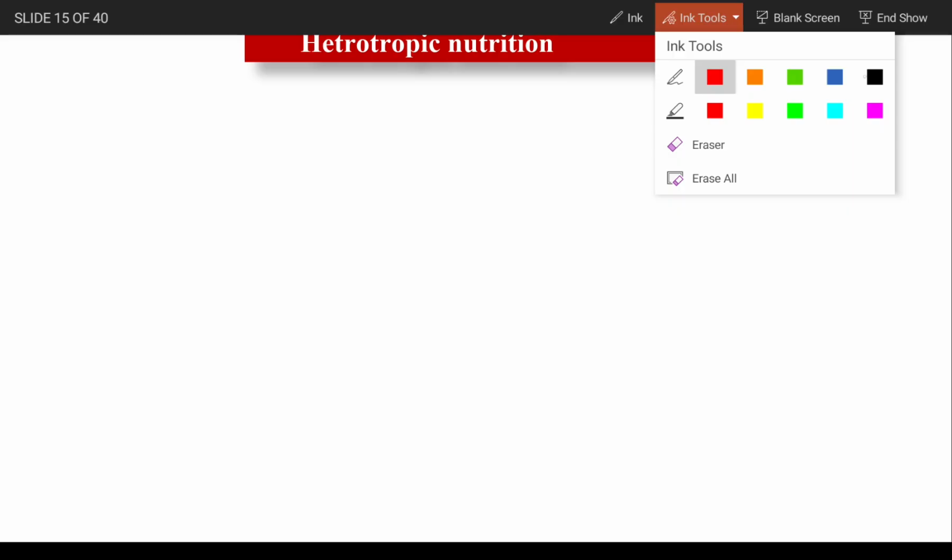Okay, so write down the heading. The first one is saprophytic nutrition. So this is the first type. So beta, sapro means to say, can you tell me?